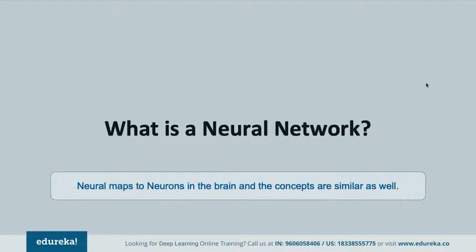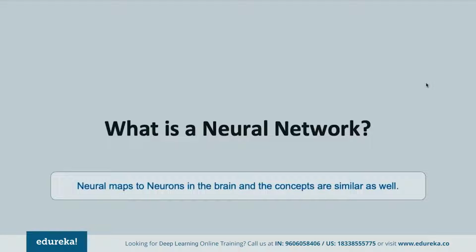Next part is let's discuss the concept of neural networks. Neural maps to neurons, just like we have neurons in our brain. We must have studied neurons back in class 9, I guess.